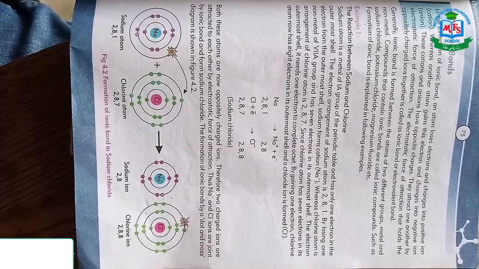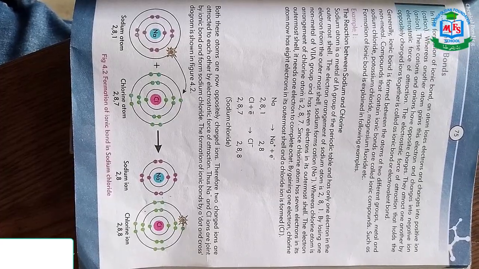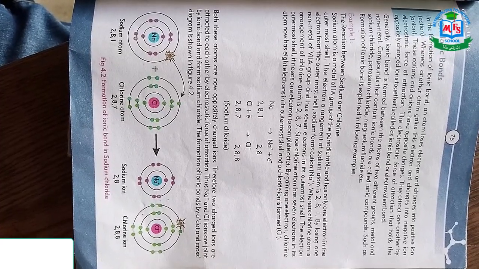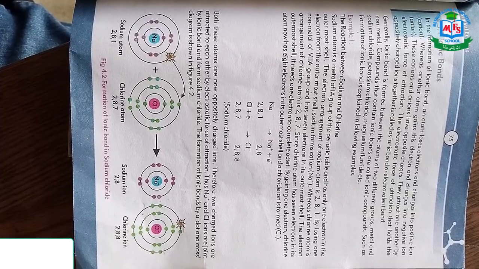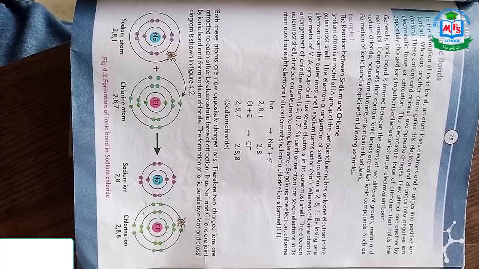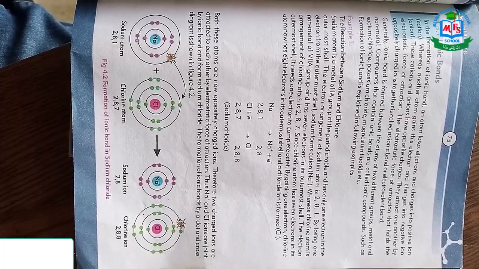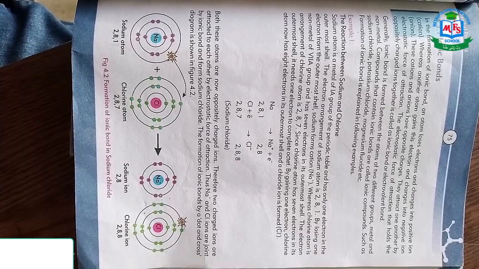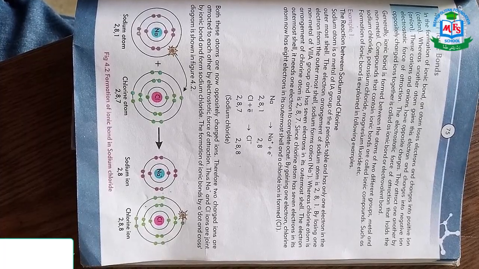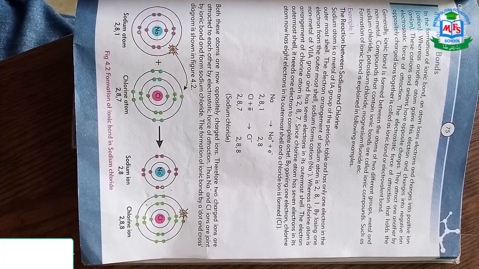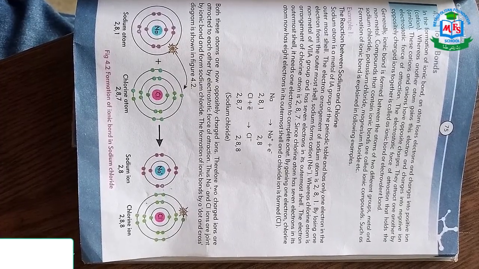Now we discuss how sodium and chlorine react and form an ionic bond. The sodium atom loses 1 electron from the outermost shell, and this 1 electron is gained by the chlorine atom. Look at this equation. In the first equation, sodium metal is present, and below it 2 electrons are visible in the first shell, the second shell has 8 electrons, and the last shell has 1 electron.